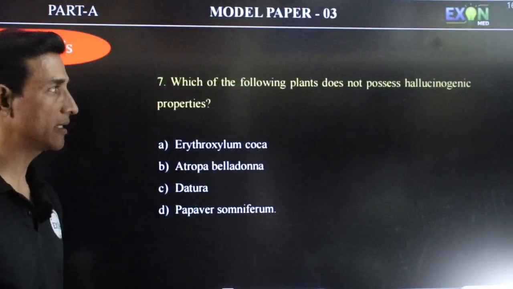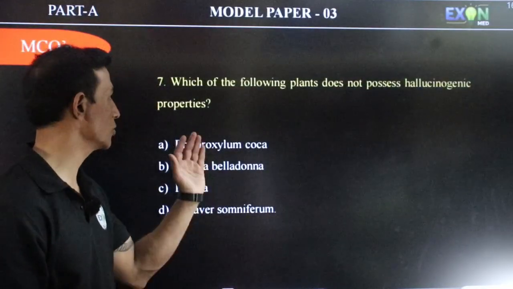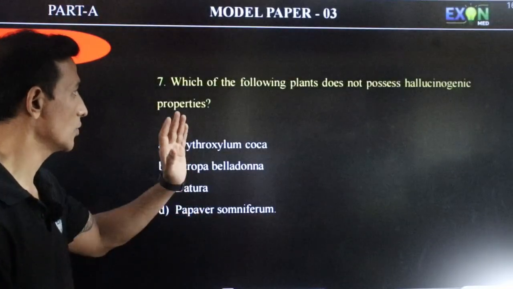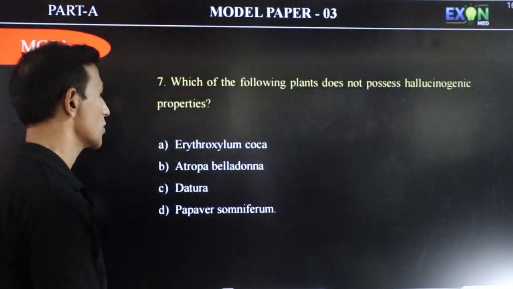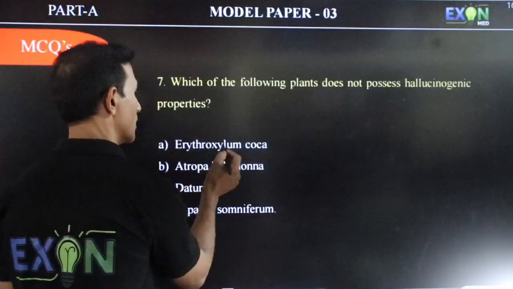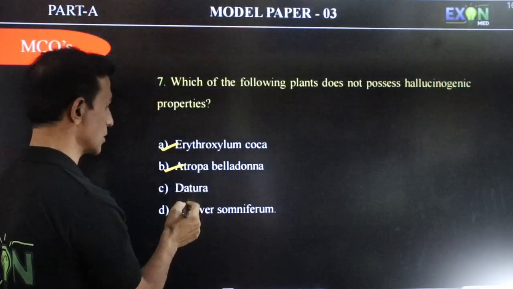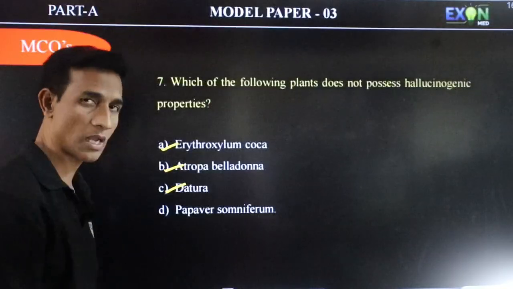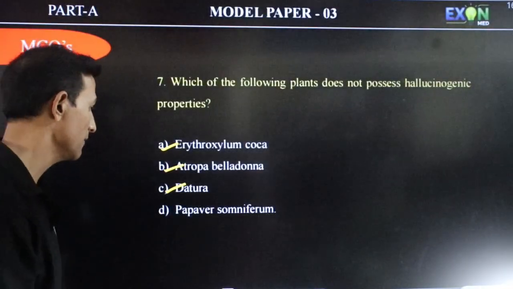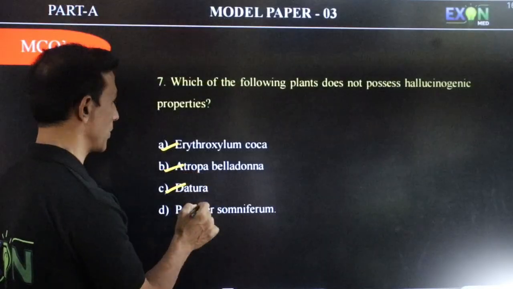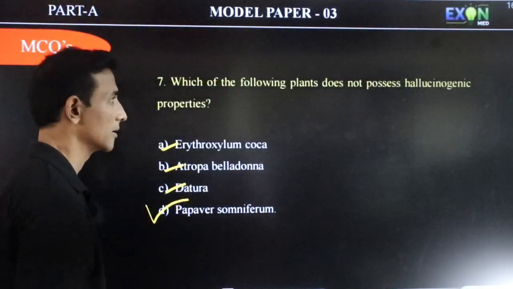Which of the following plants does not possess hallucinogenic properties? So which one does not possess them? Here Erythroxylum coca possesses them. Atropa belladonna also has hallucinogenic properties. Then the Datura plant also has hallucinogenic properties. Papaver somniferum does not have hallucinogenic properties. Hence the answer is D.